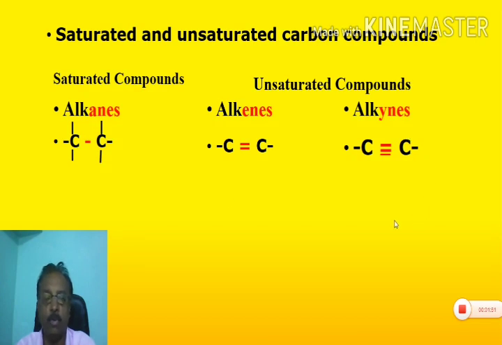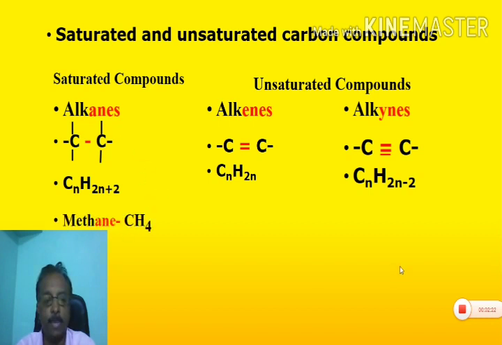So general formula of alkanes is CnH2n+2. General formula of alkenes are CnH2n. General formula of alkynes are CnH2n-2. Now, simplest form of alkane is methane. Molecular formula is CH4.